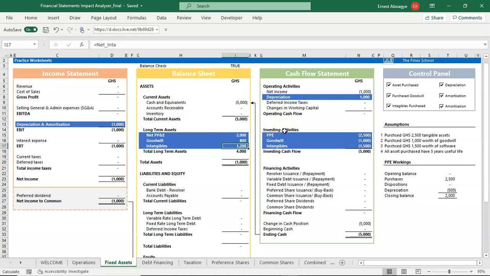So always remember that when you make any purchase of a fixed asset, it has no impact on the income statement unless you depreciate it. If you don't depreciate it, it will only rest within the balances here in the balance sheet and be accounted for in our cash flow statement.